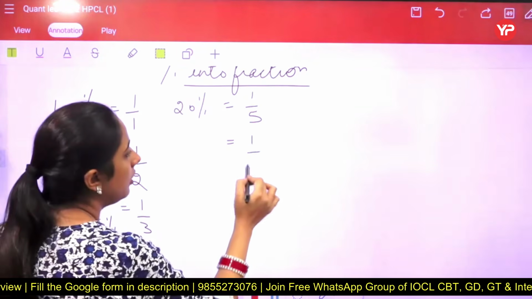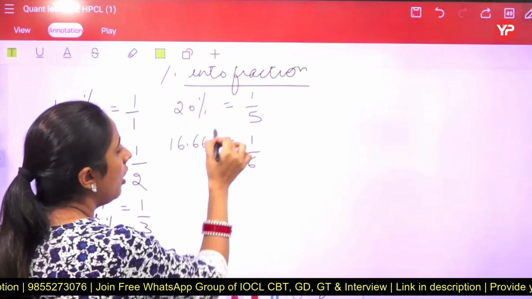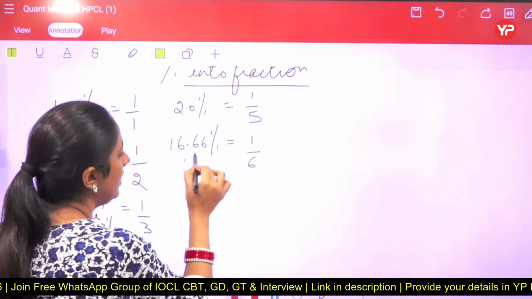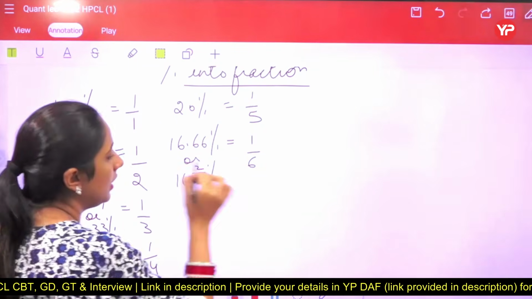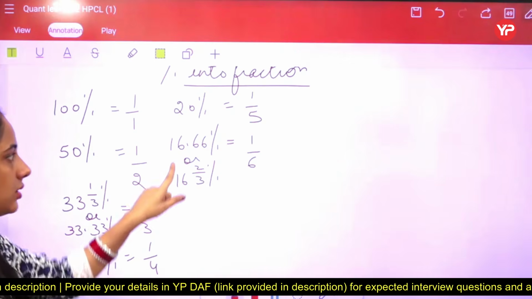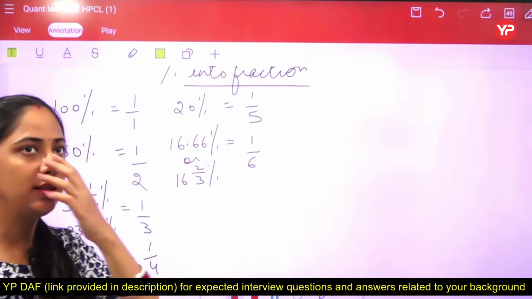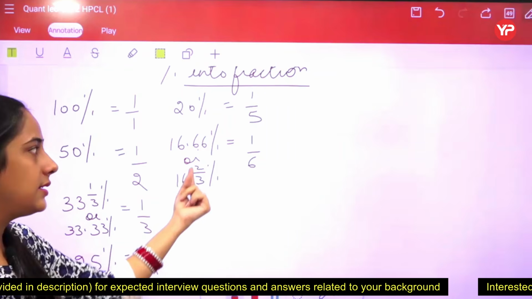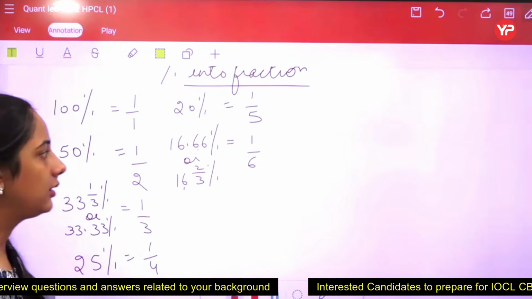1 by 6. For 1 by 6, we are learning that 16.66, or in the form of mixed fraction, we can say 16 2 by 3%. Now how to learn this one, students? So let's just focus on the decimal. So easy hai. 6 is 6, so that's why 6 is there. Now in this one, 6 is there. 2 into 3 is always 6. तो यहाँ पे हम ऐसे कुछ करके याद कर सकते हैं.